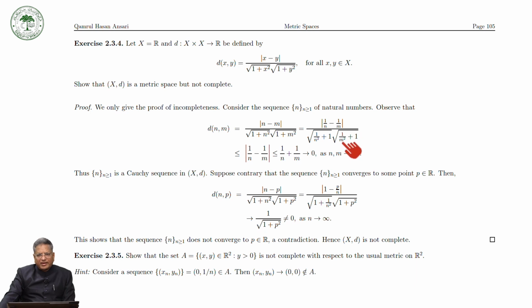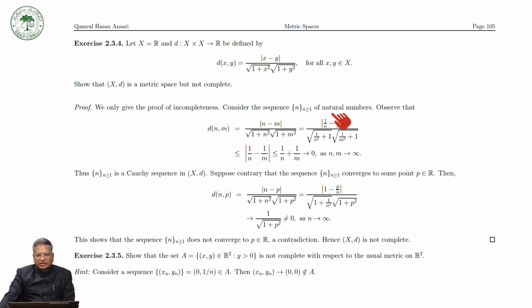So even if m and n approach infinity, this is equal to 1 and this is equal to 1, so the whole thing is 1, but if they are not approaching infinity, this is 1 plus something, so it is more than 1.